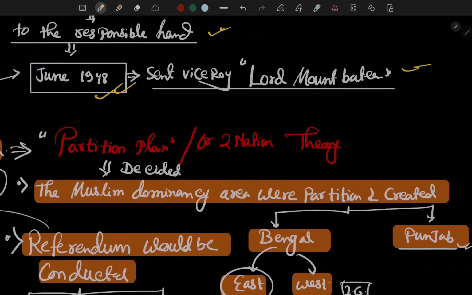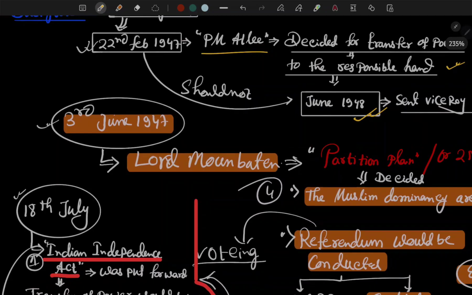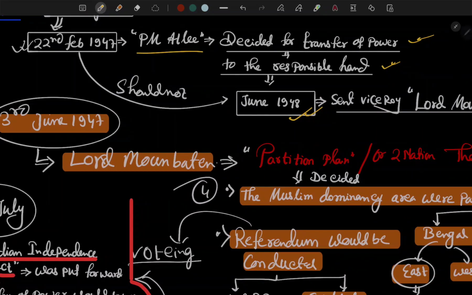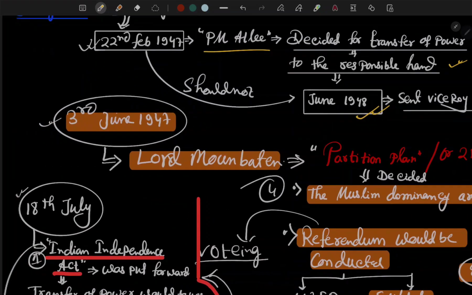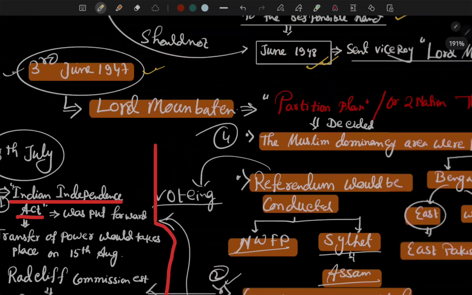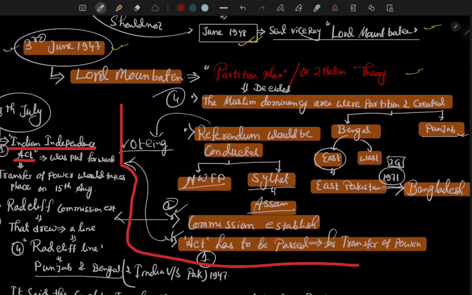So the Viceroy Lord Mountbatten, on 3rd June 1947, proposed the partition plan or two-nation theory.